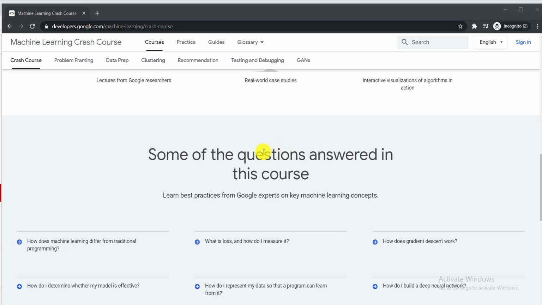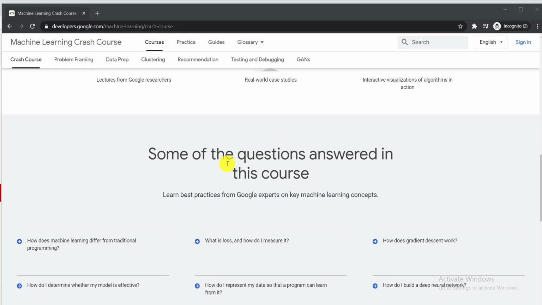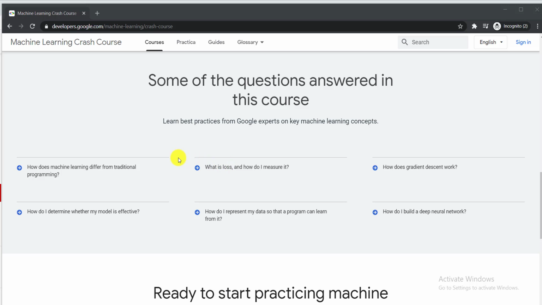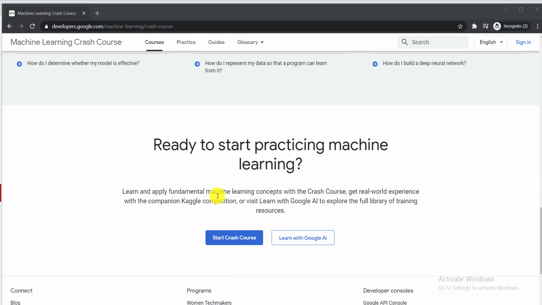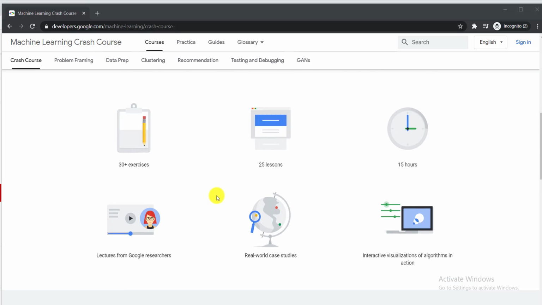If you're interested in machine learning, you must have some questions regarding it. So what are the questions? You will get the answers from this course. For example, how does machine learning differ from traditional programming? What is loss and how do I measure it? How does gradient descent work? How do I determine whether my model is effective? How do I present my data so that a program can learn from it? And how do I build a deep neural network? Many more questions will be answered with the help of this crash course.